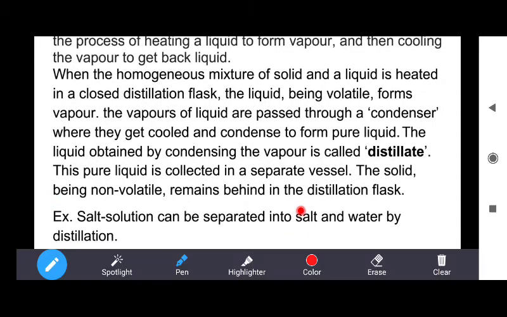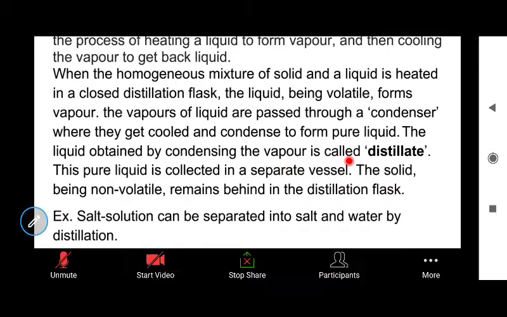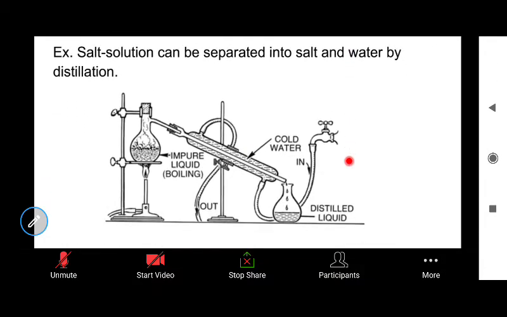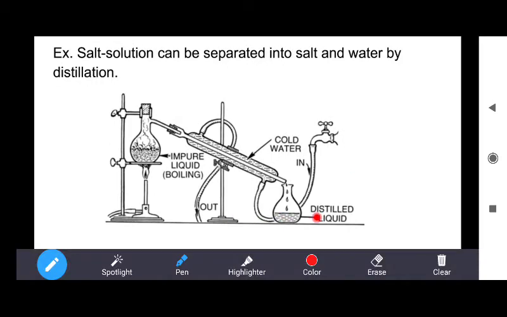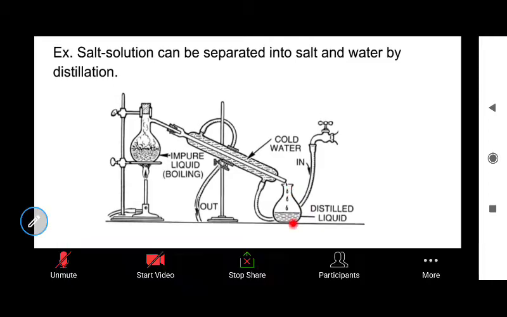The vapors of liquid are passed through a condenser where they get cooled and condensed to form pure liquid. The liquid obtained by condensing the vapors is called distillate.